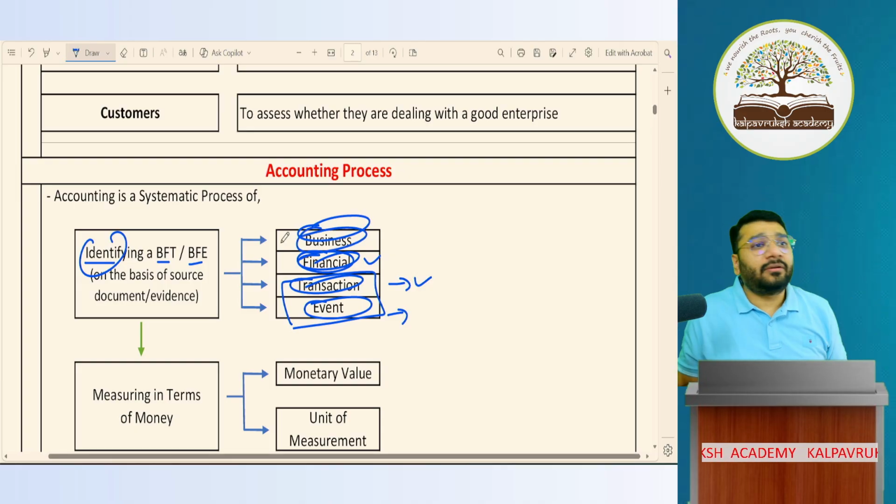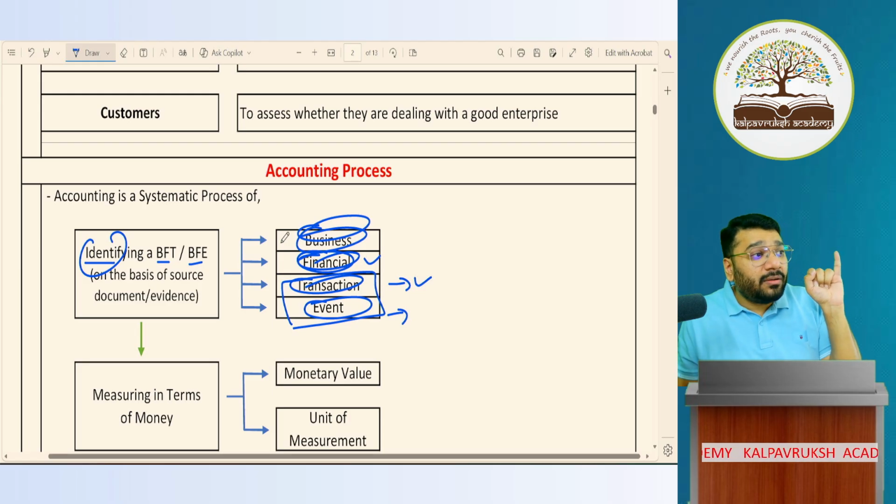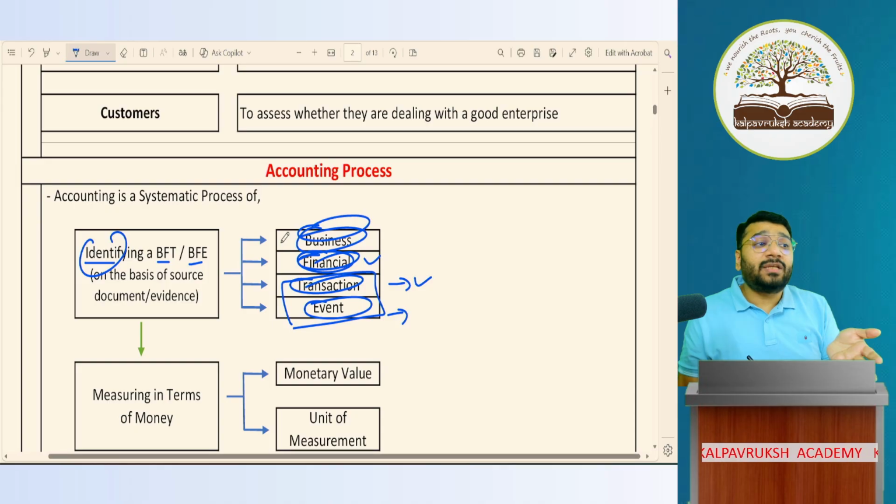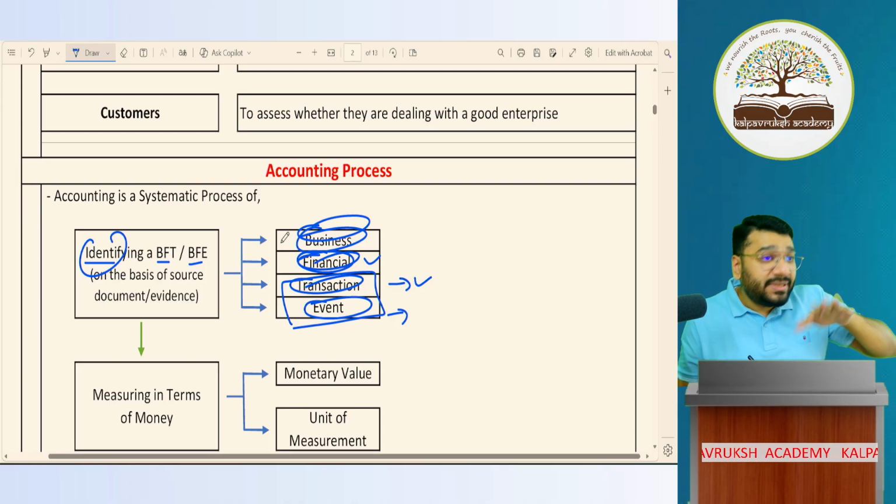I went to a movie theater. I purchased a ticket. Is it a transaction? Yes, because it's a transaction between me and the theater owner. Does it involve finance, money? Yes. Is it happening in the course of business? No, it's happening in the course of personal life. Can I record a personal financial transaction in books of accounts? No. So I need to segregate all the transactions between business and non-business, business and personal.